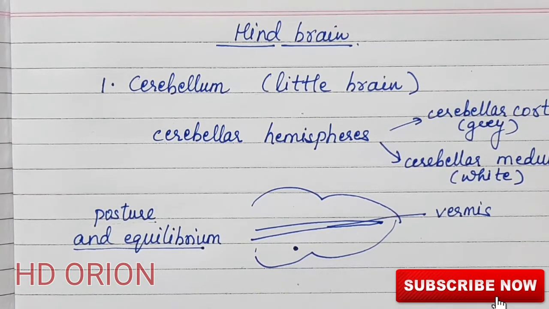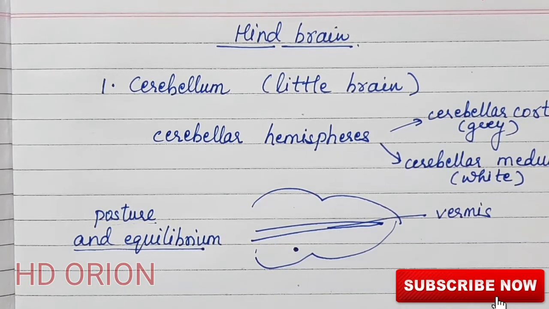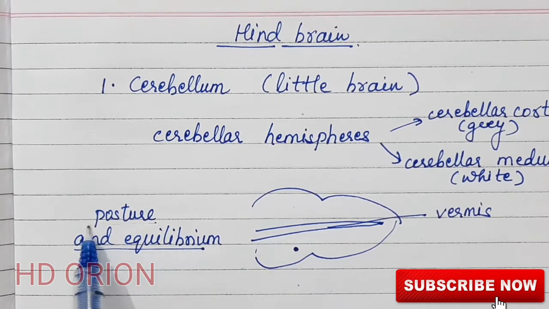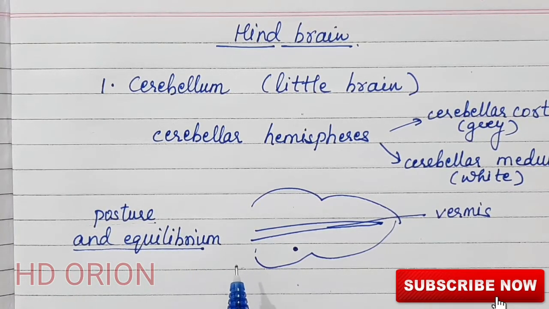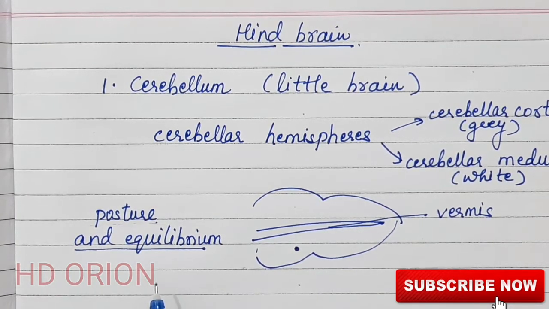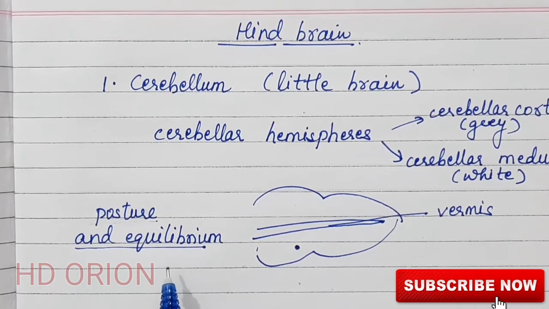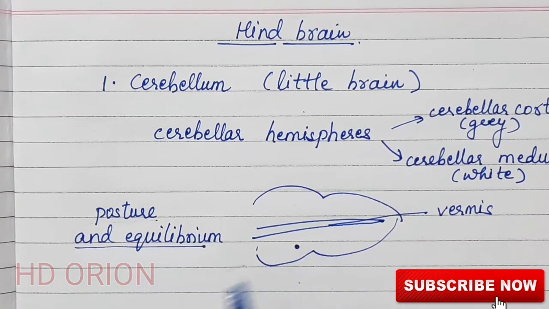If a person consumes alcohol or any sort of hallucination drugs, the cerebellum gets affected, and they cannot walk properly. The walk is not proper because the cerebellum could not maintain proper posture and equilibrium. This question may be asked: why does a drunk man lose his equilibrium? The answer is that alcohol or any type of drug affects the posture and equilibrium because this is controlled by the cerebellum.